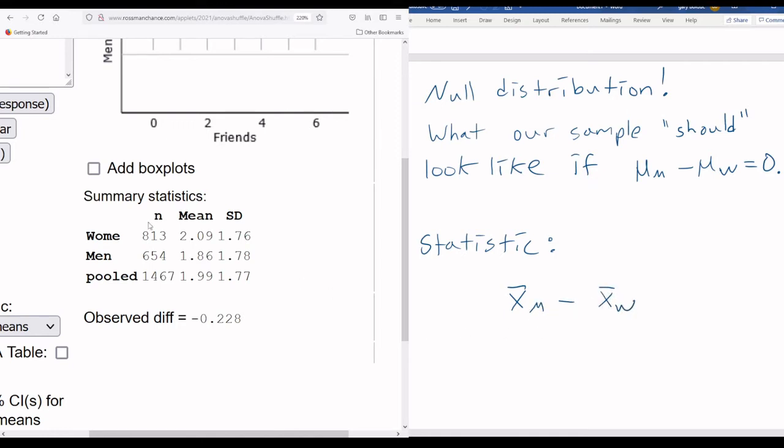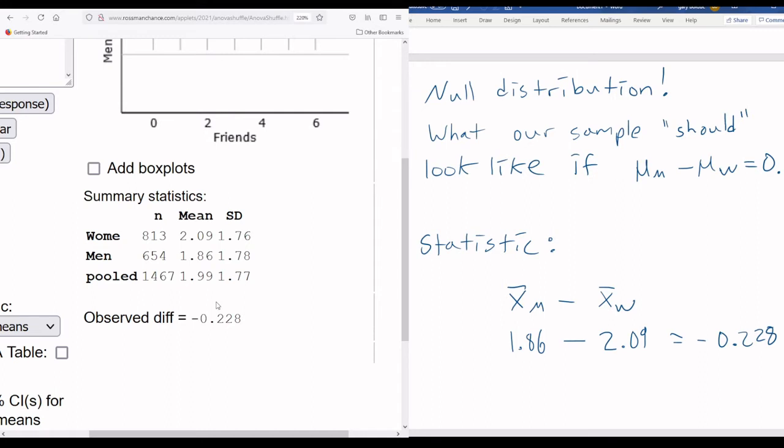All right. Now let's read it off here. Men is 1.86. So in our sample, the average number of close friends for just the men in our sample was 1.86, a little under 2. For women, though, it was 2.09. So the average man from the sample had 1.86 close friends. The average woman had 2.09. This is negative 0.228. And just check that out. It's here, right? They give it to you right here, which is nice. But we'll just do it by hand real quick.